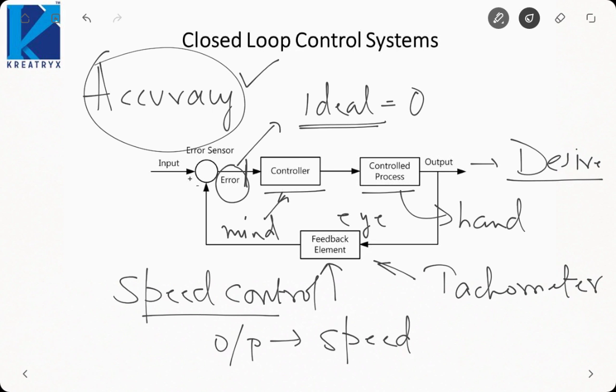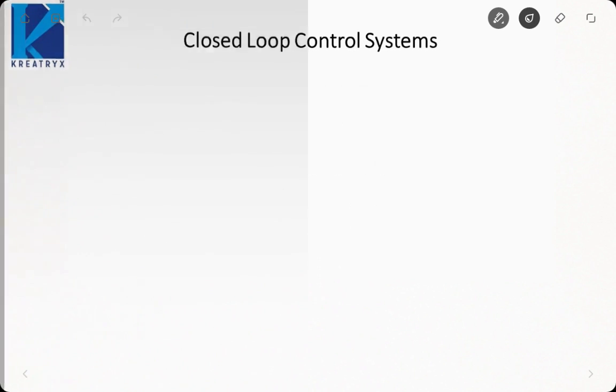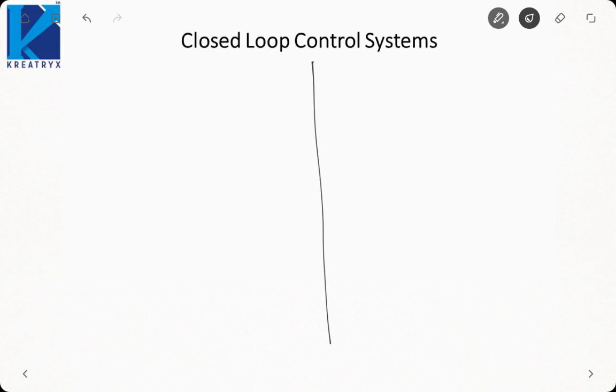Throughout the course, we will deal with both kinds of system, open loop and closed loop, and we will be comparing the characteristics of both the systems. Hope it is clear to you what is the difference between open loop and closed loop. In closed loop, only a feedback is extra to make the system more accurate. Now, before starting the study of control systems, we need to get acquainted with some terminologies that are used in the system. So first of all, let us compare open loop and closed loop.